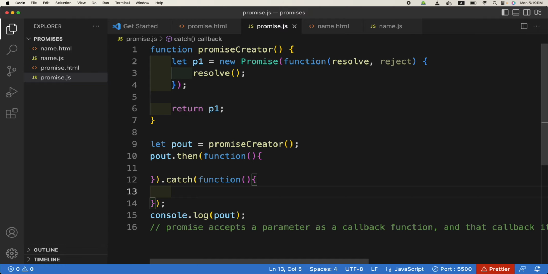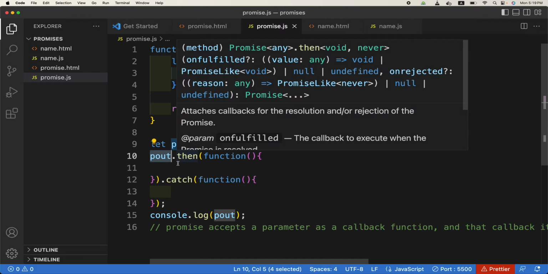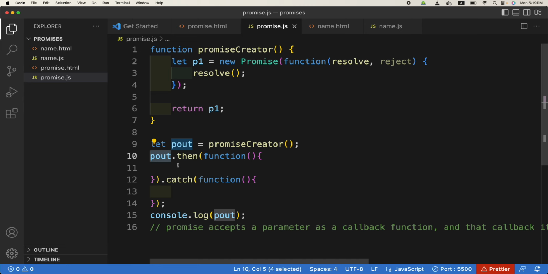Got it? Once you have a promise, you will have to use dot then with it, and it accepts a function as a callback. That function will be run if it is successful, if it is resolved. Otherwise, the catch will be run if it is rejected.